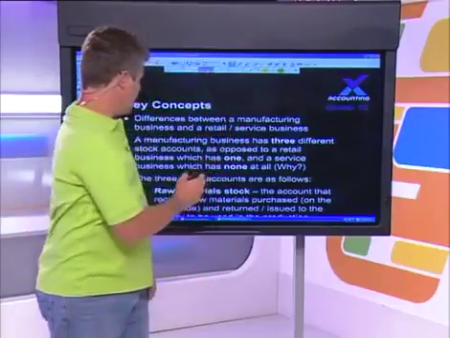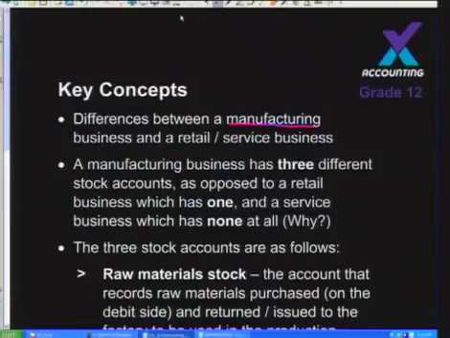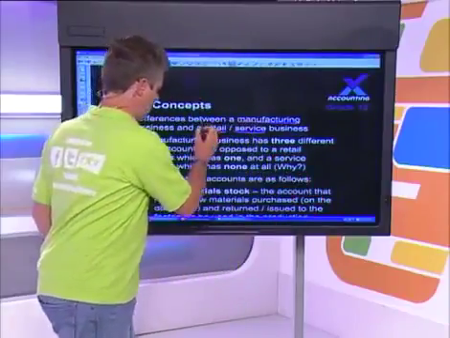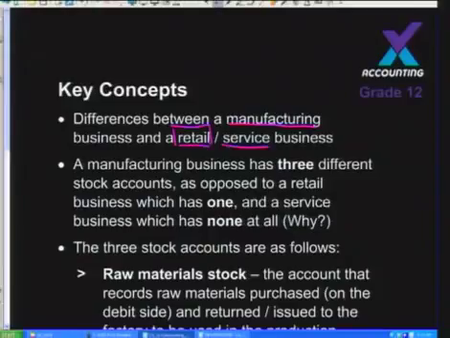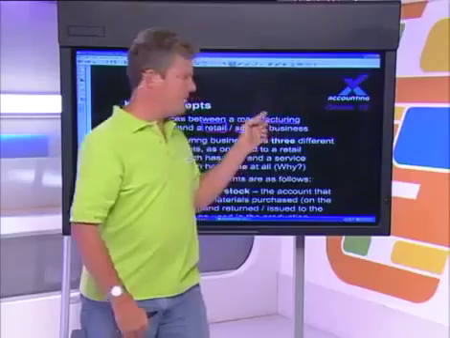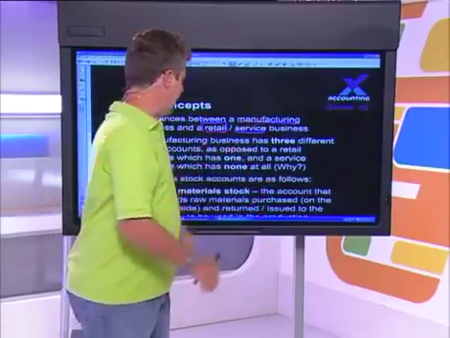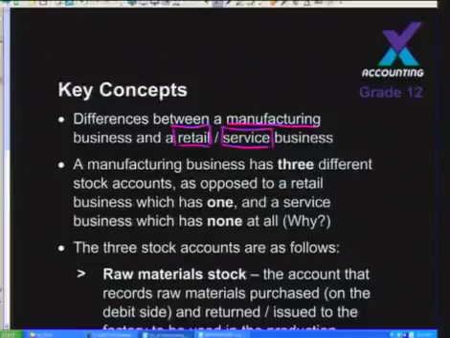First of all, there are some key differences between a manufacturing business and a retail or a service business. Tebogo, if I say the word manufacturing to you, what type of business do you think of? A factory, I don't know. Right, a factory, yeah, something that makes some or other product. So when we're dealing with manufacturing, we are physically making the product that we sell. Not like Pick n Pay or ShopRite. Pick n Pay and ShopRite are what we call retail businesses, because what they do is they sell finished goods to the public. They don't manufacture all the goods that they sell. And finally, we have things like service businesses, which are also very important. A service business would be something like a cell.